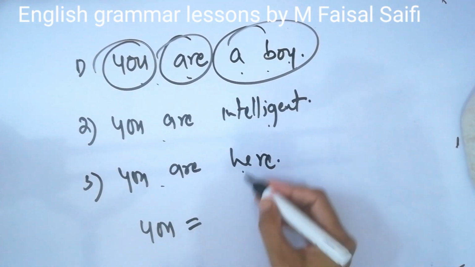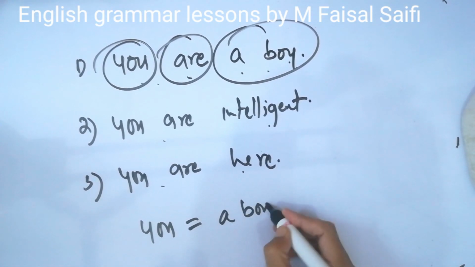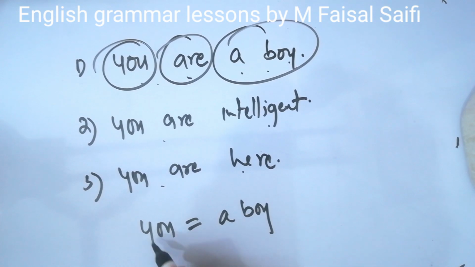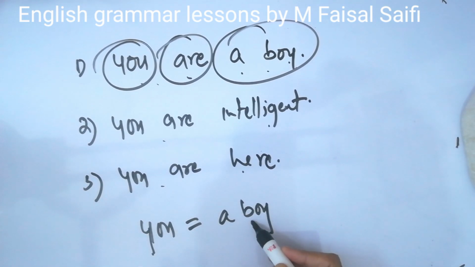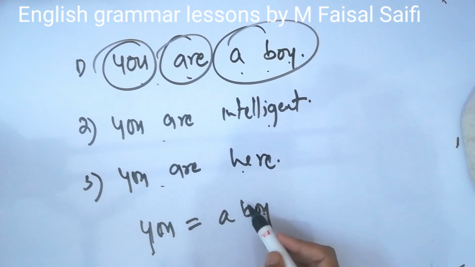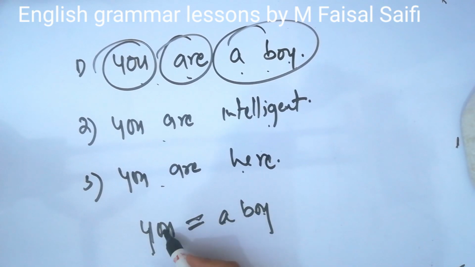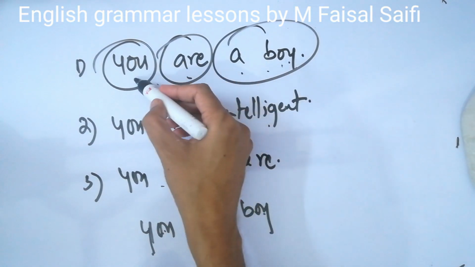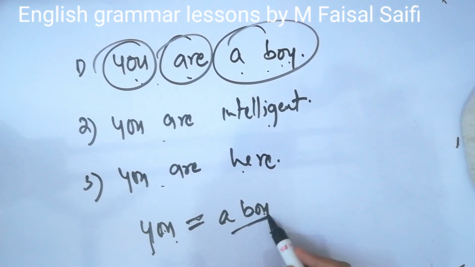A boy is more about you. It is not a receiver, it is not a different thing, it is about you. So you is equal to a boy, a boy is completing you. So this is a complement. Being a noun, this is a noun complement.